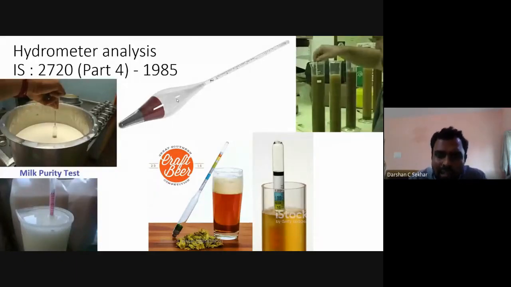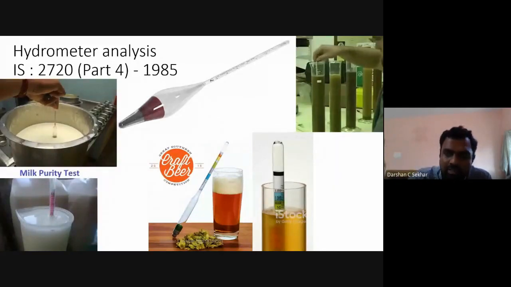What is a hydrometer? A hydrometer is a device that measures the density of a liquid. Suppose in your village's side, you could have seen something called a lactometer. If you have a cow and you want to sell your milk to the government, based on the thickness of your milk, they are going to provide some rate for you. How do I determine that? There's something called a hydrometer. For milk, it is called a lactometer.